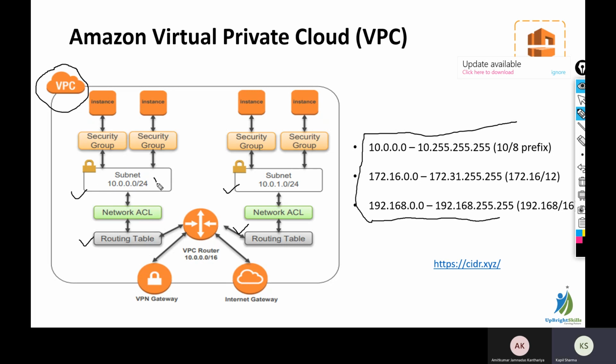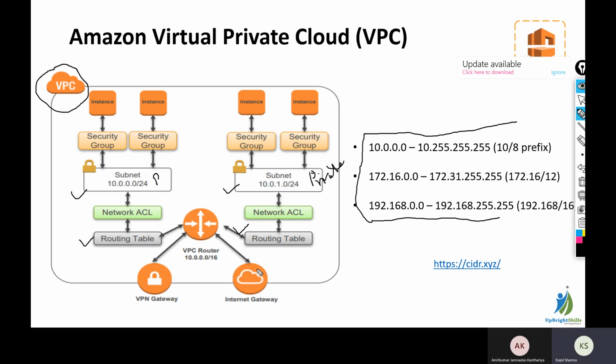Here we will create one public subnet and one private subnet. This will be the private subnet and this will be the public subnet, with routing tables for both of them as separate routing tables. We will create a network access control list for both of them.